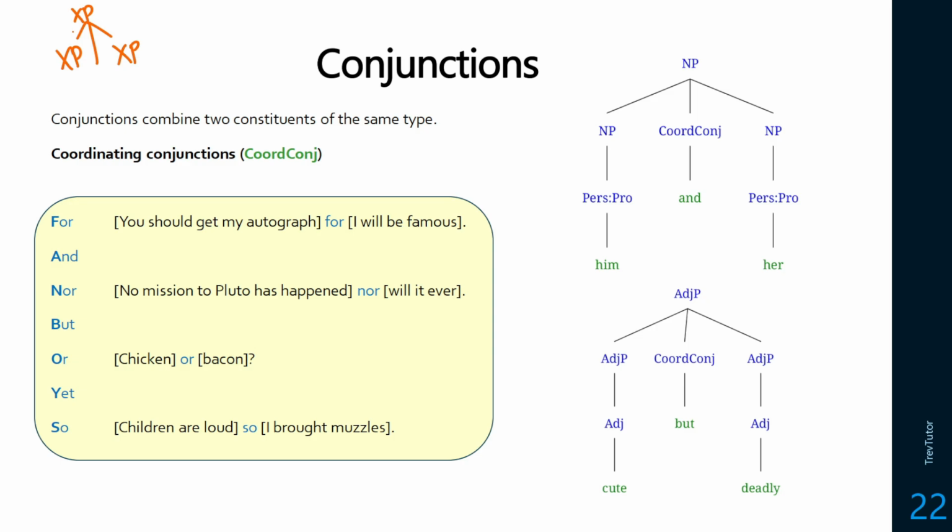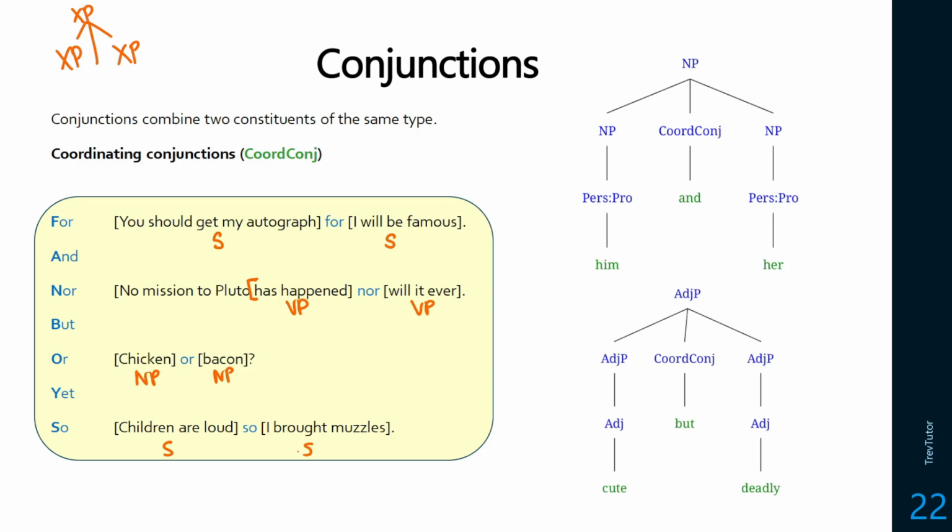There's only 7 coordinating conjunctions in English. It's for, and, nor, but, or, yet, so. You can remember this with FANBOYS, and we can see some examples here. You should get my autograph. This is a sentence. For, I will be famous. That's another sentence. No mission to Pluto has happened, nor will it ever. So actually what's being coordinated here is has happened, which is a VP, or will it ever. Chicken or bacon, noun phrase or noun phrase, and children are loud, so I brought muzzles, sentence and sentence. So these are how we're doing some coordinations here.